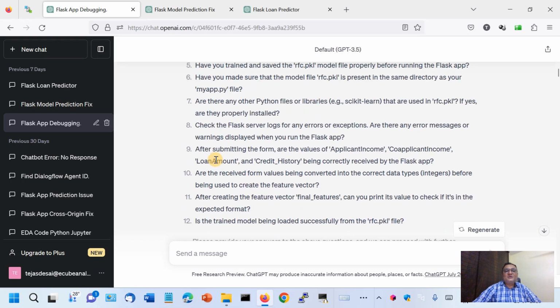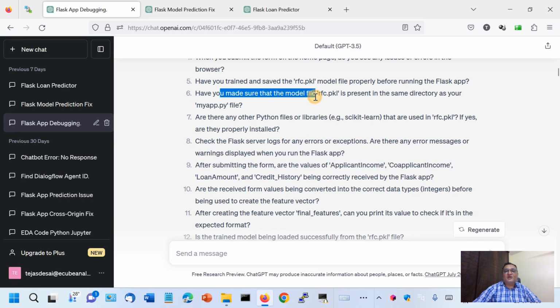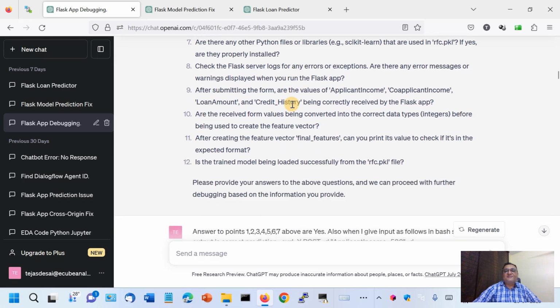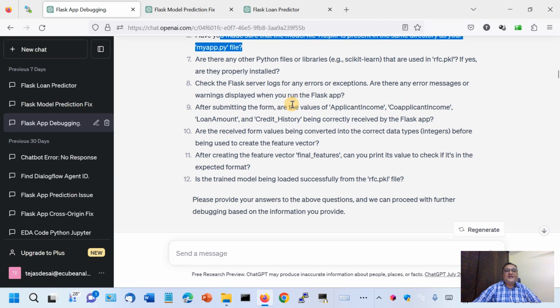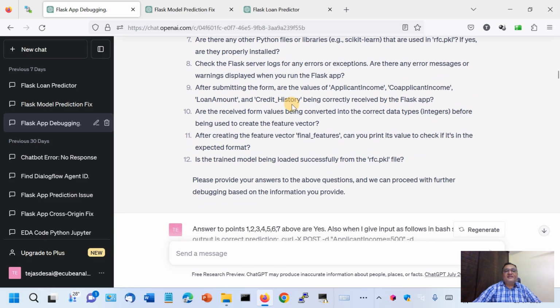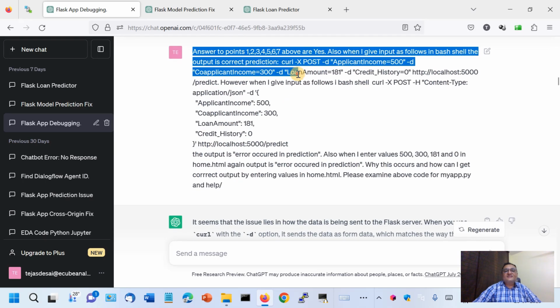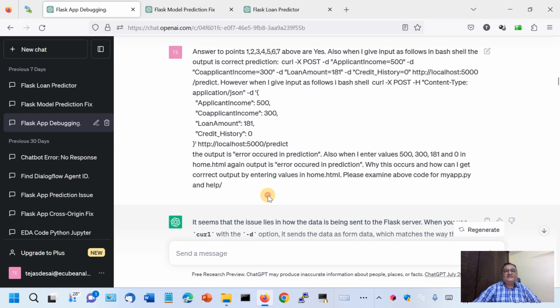Yes. Have you made sure that the model is present in the same directory as the myapp.py file? And finally, are there any Python libraries or files that are used in this? So this is the answer, and I said that the output is "error occurred in prediction."